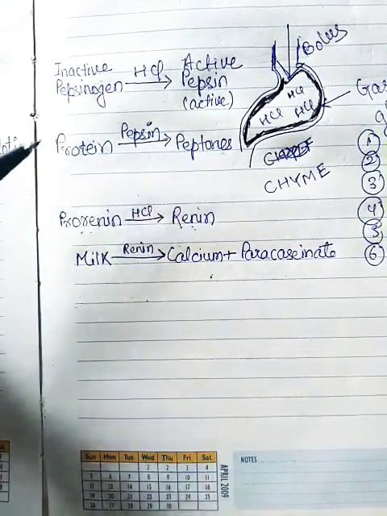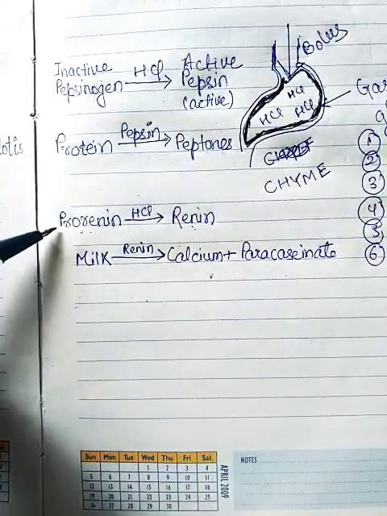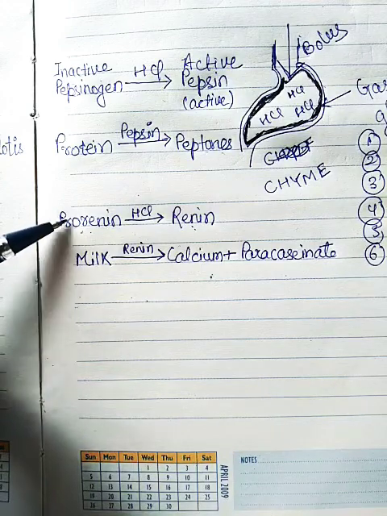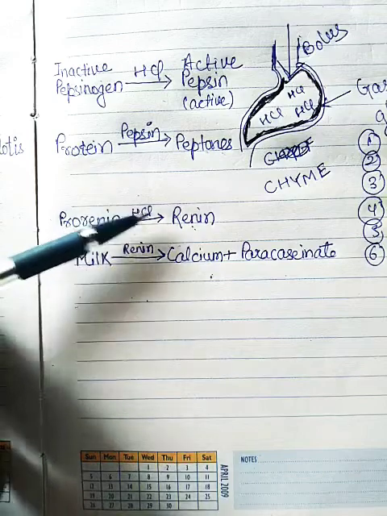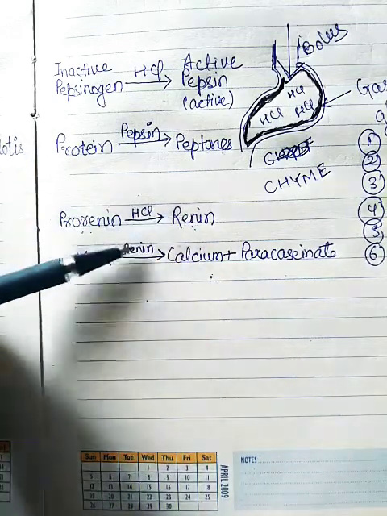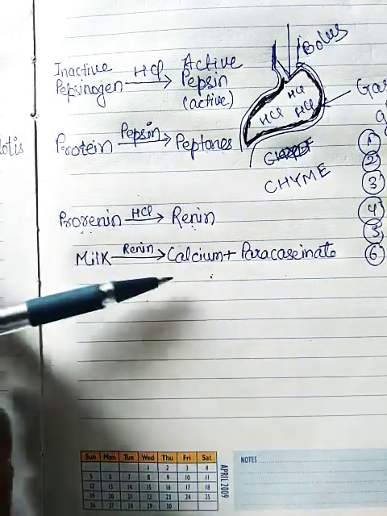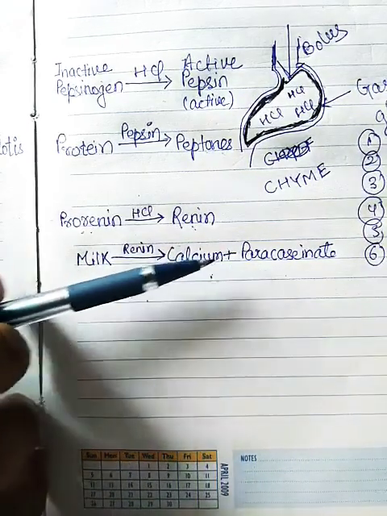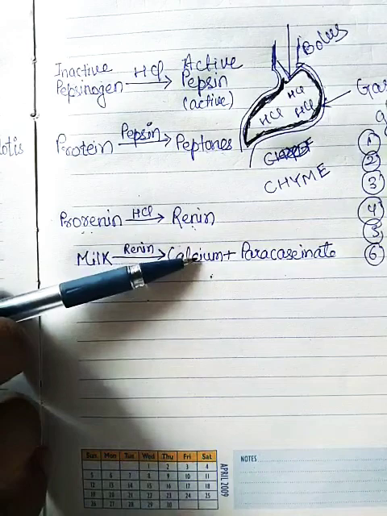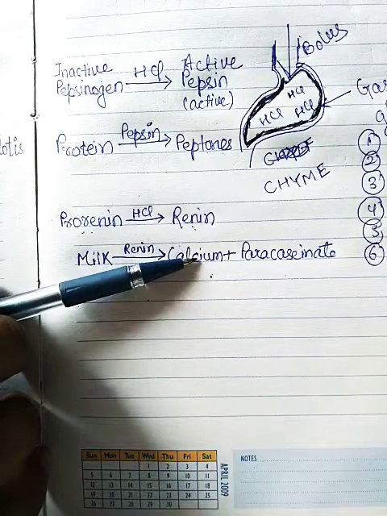Fine. The fourth is prorenin. Like pepsinogen, prorenin is also an inactive enzyme. In the presence of HCl it becomes renin, and this renin acts on milk and breaks the milk into calcium and paracaseinate. This calcium gets mixed with the blood and is stored in the bone.